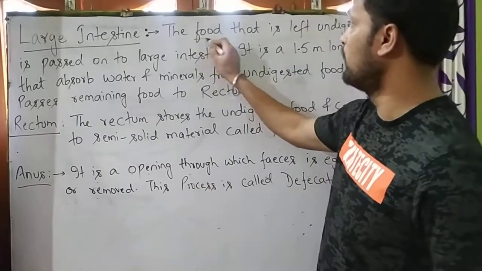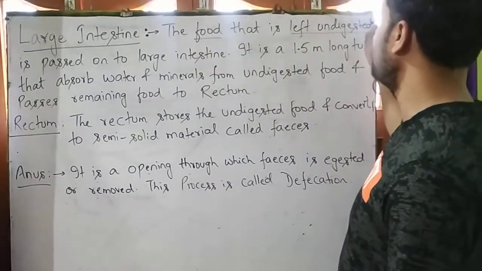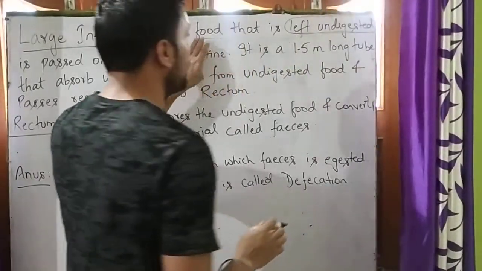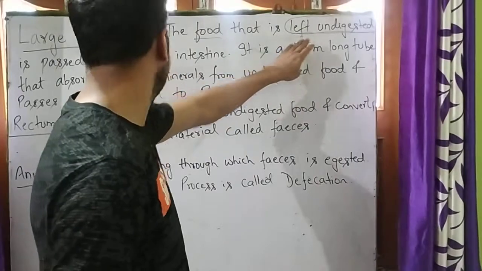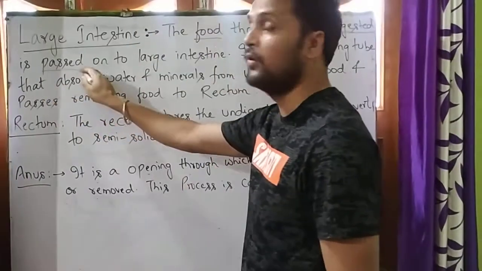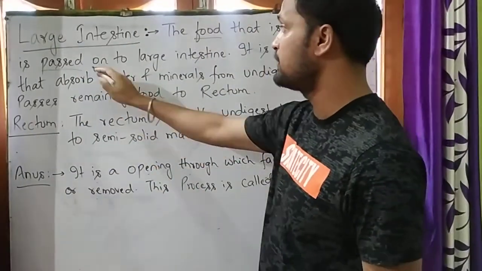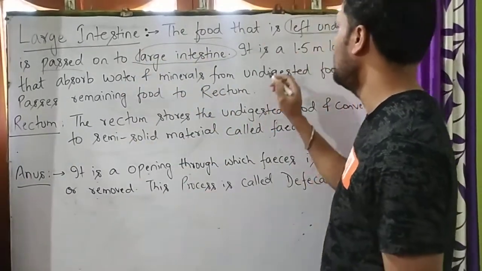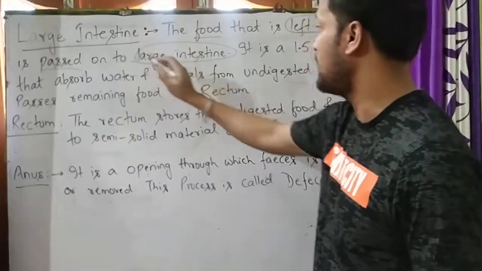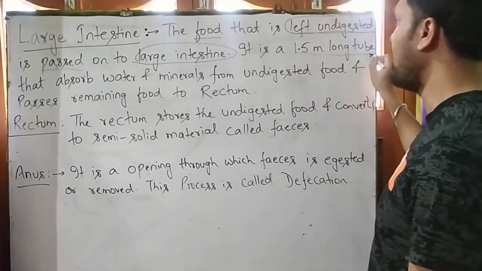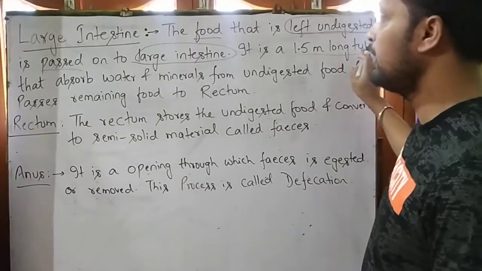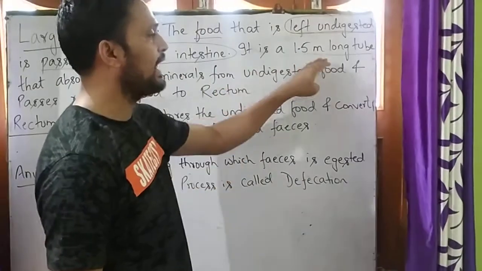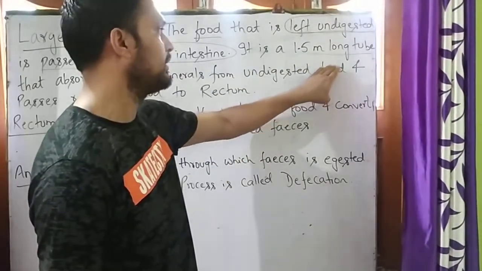The food that is left undigested. I am not talking about digested food. I am talking about the food that is left undigested, which is passed from the small intestine to the large intestine. The large intestine is a 1.5 meter long tube. Students, you should remember the length of the large intestine, that is a 1.5 meter long tube.